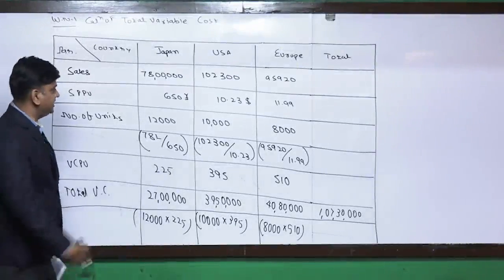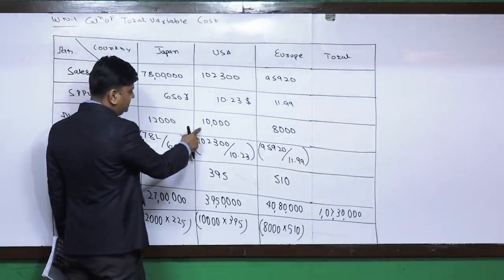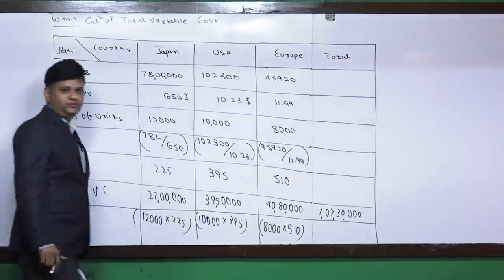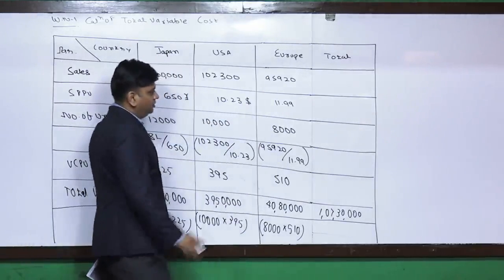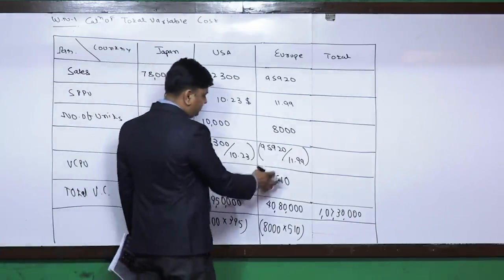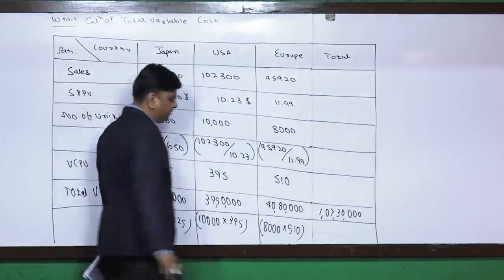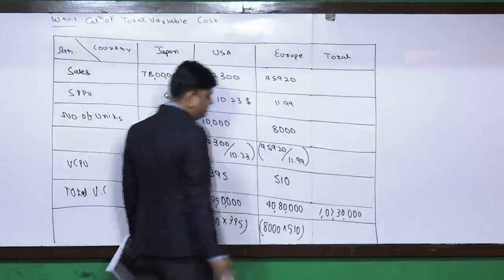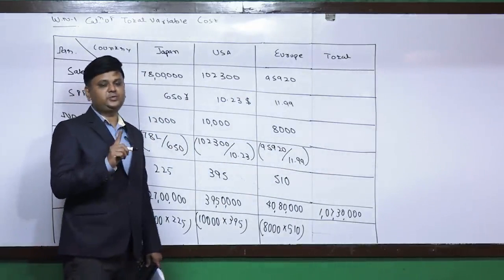So friends, the answer is like this. Further, sales value divided by selling price will give us the number of units, into variable cost per unit. Product of both of them is the total variable cost. For Europe, this is the amount of euro. This is the selling price per unit in euro term. So this is number of units into variable cost per unit in rupees term. Number of units into variable cost per unit will give the total variable cost, and that is the way the total comes. It is 1,07,30,000. This is the first working note.